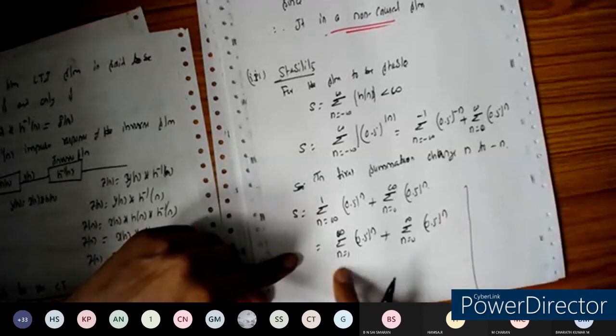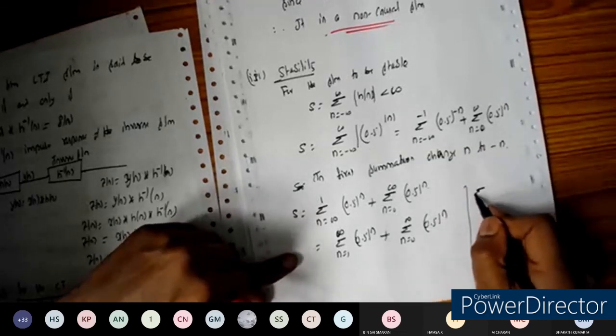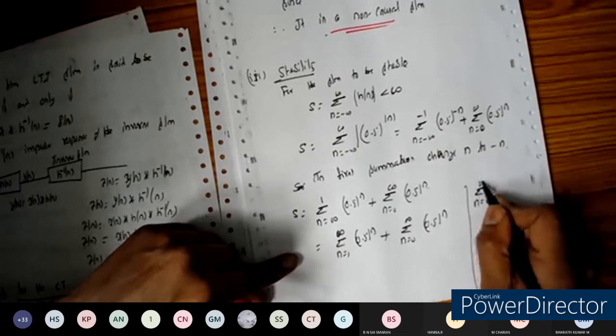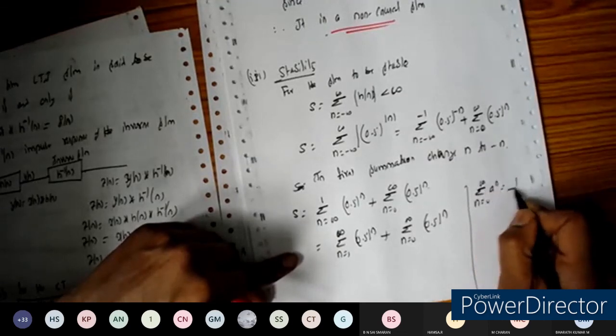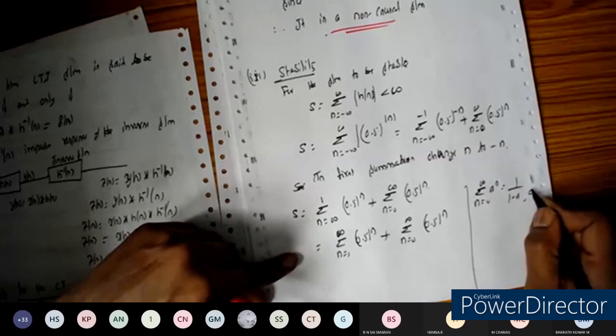Let us recall the formula: the summation n equals 0 to infinity of a to the power of n is equal to 1 divided by 1 minus a, provided a should be less